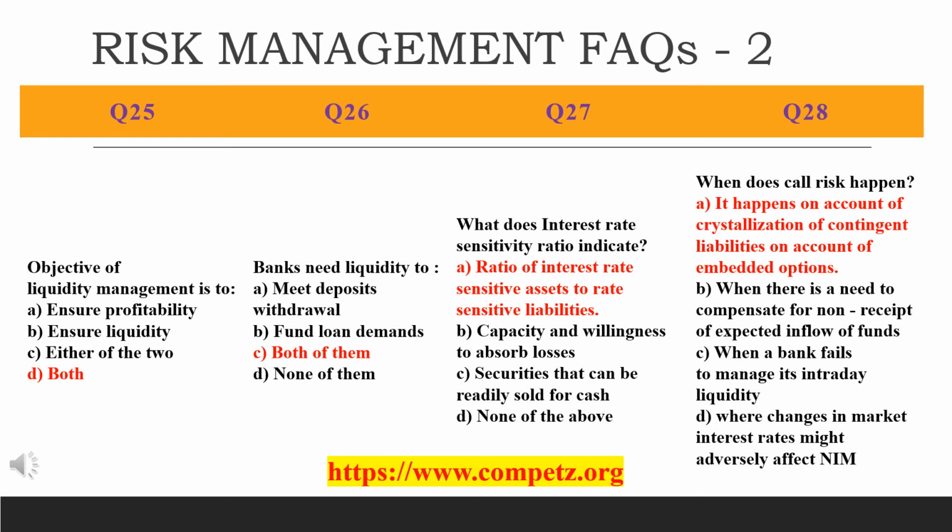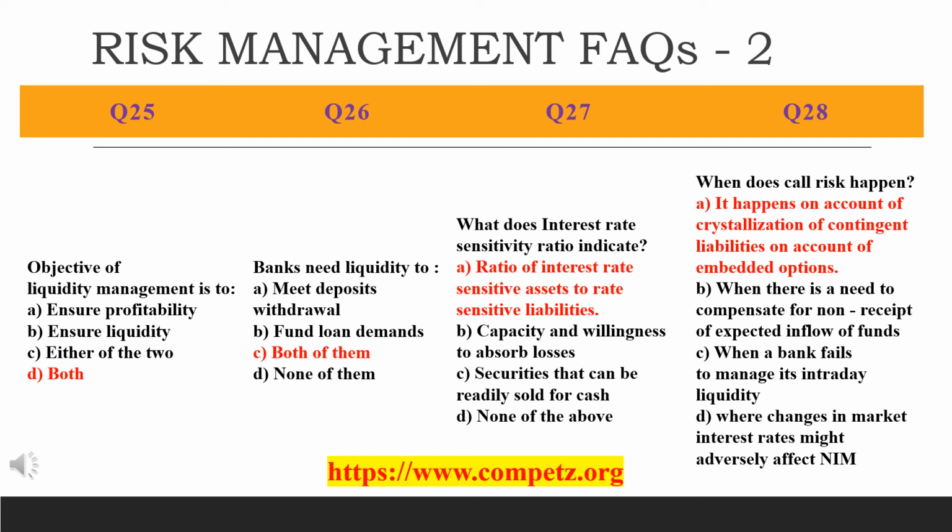The next question is: what does interest rate sensitivity ratio indicate? There are four options. The first is the ratio of interest rate sensitive assets to rate sensitive liabilities. Second is capacity and willingness to absorb losses.